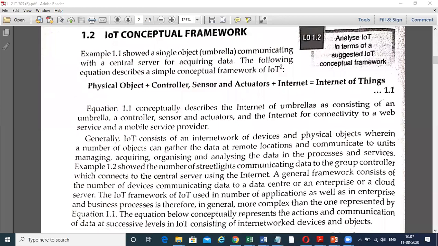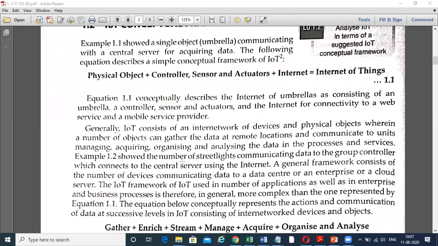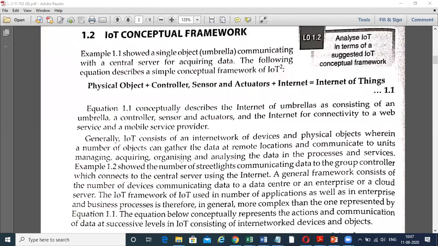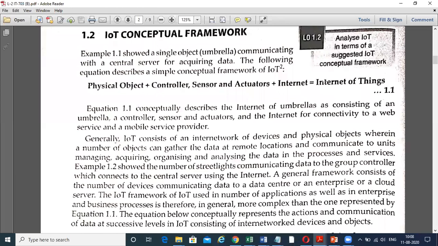So here equation 1.1 conceptually describes the internet of umbrellas as consisting of an umbrella, a microcontroller, sensor, actuators, and internet for connectivity to web service and a mobile service provider. Right? This is the first conceptual framework. You need not worry. You have to remember only this equation. Rest you can do. That is, the Internet of Things is the combination of all of these.